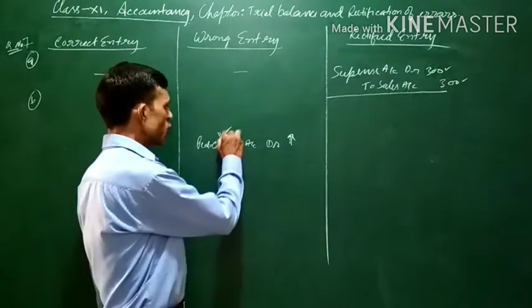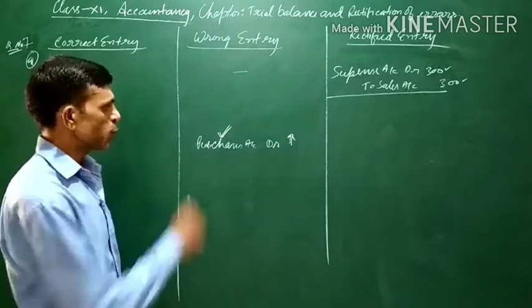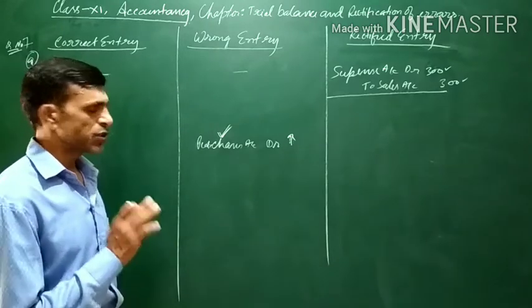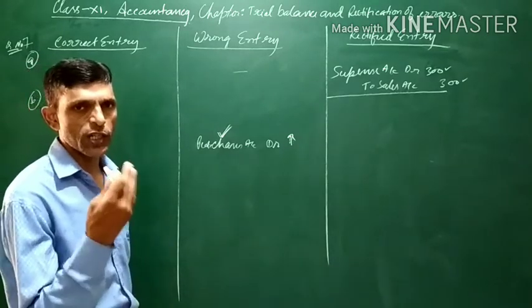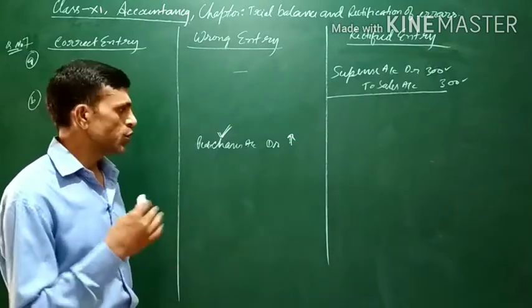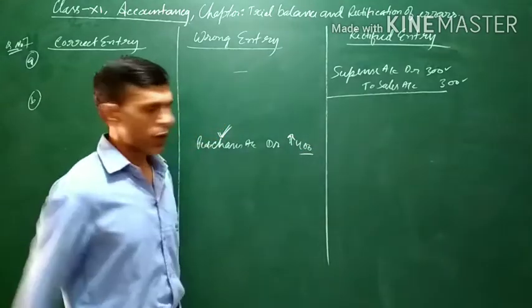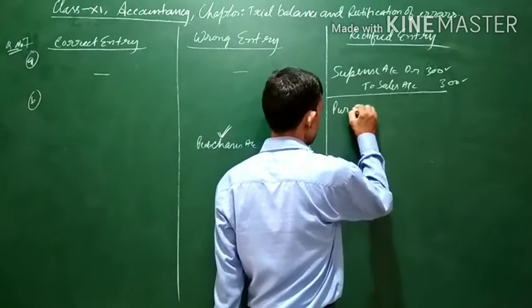Now the purchase book was undercast again by rupees 400. Purchase book was undercast, it means the purchases account was to be debited with 400 more, and it has been debited with 400 rupees less. So in order to rectify, we have to debit the purchases account with rupees 400. So here the entry will be purchases account debit.